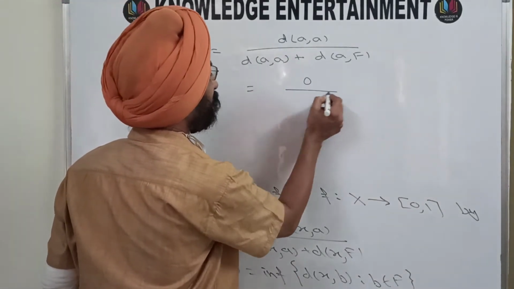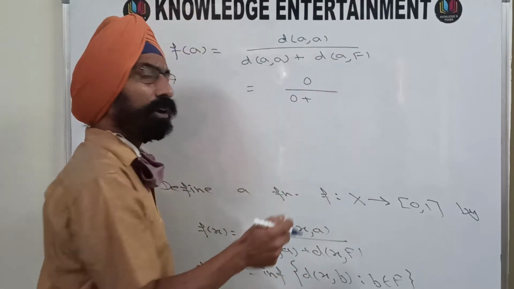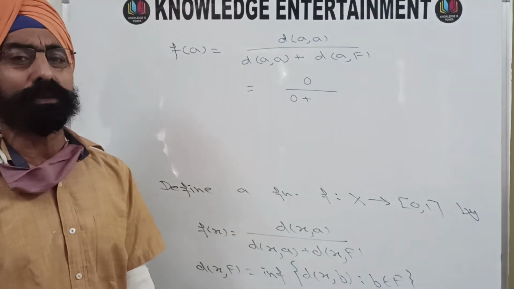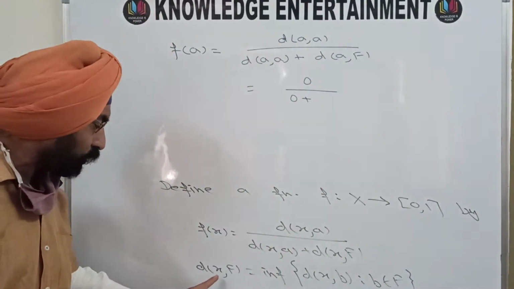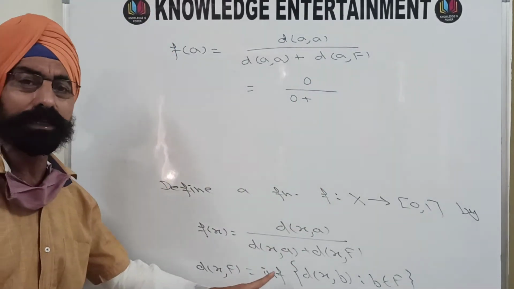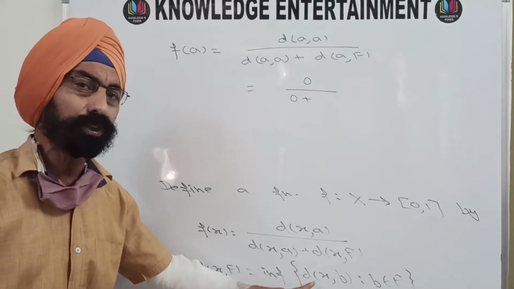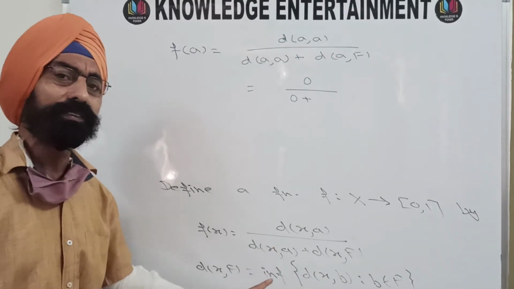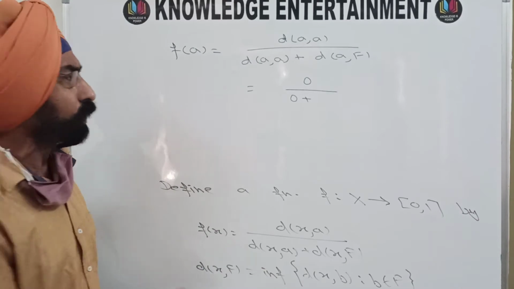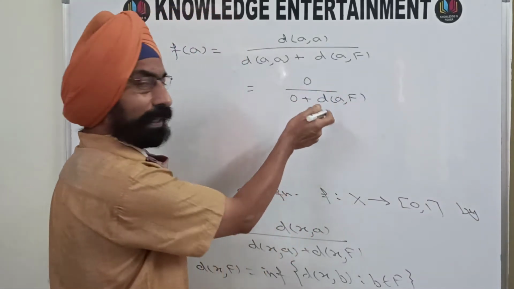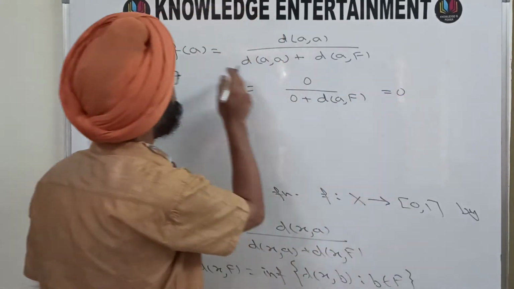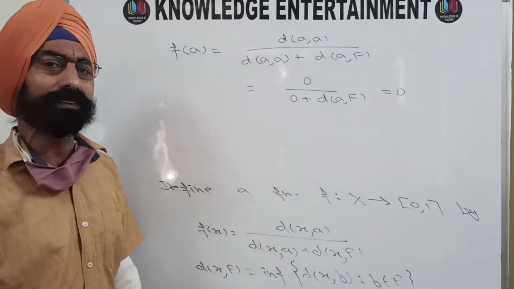So it is 0 divided by 0 plus d of a F. d of a F will not be 0. Why? Because a does not belong to F. And since a does not belong to the closed set F, d of a F, the infimum, cannot be 0, because it will be 0 if and only if a belongs to F. Otherwise it cannot be 0. So this is a non-zero quantity. Now 0 divided by a non-zero quantity is 0. So f of a is 0.